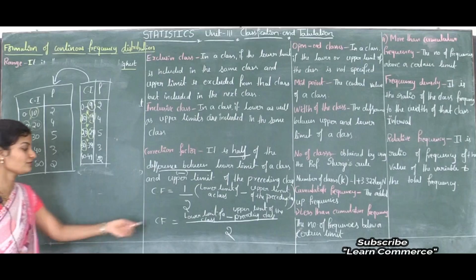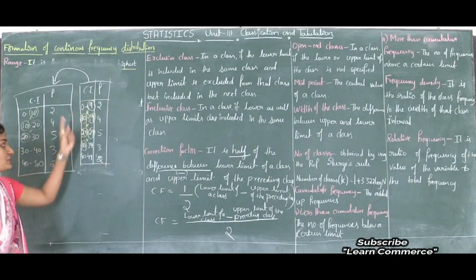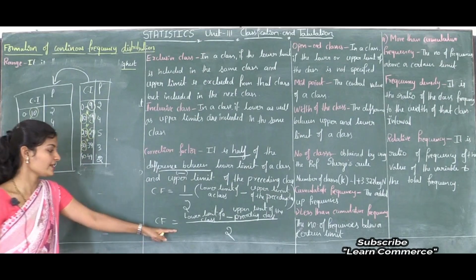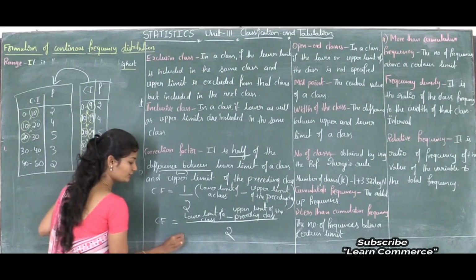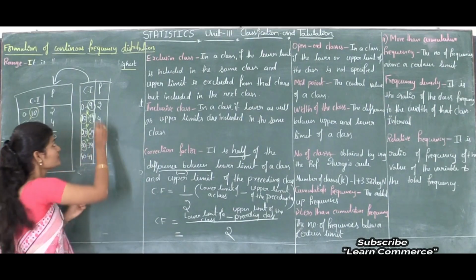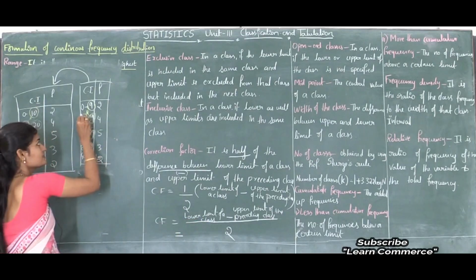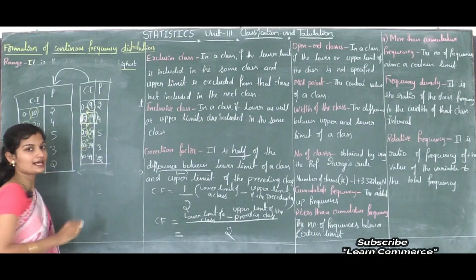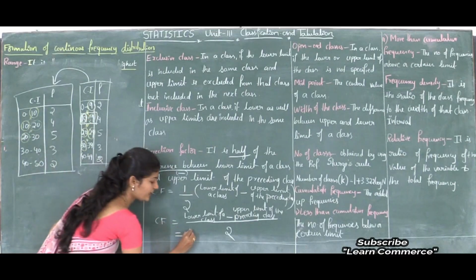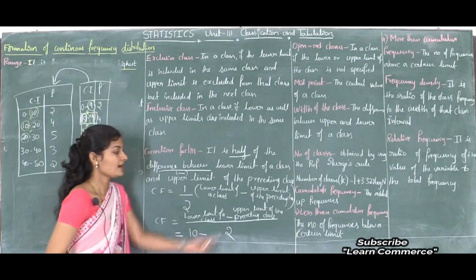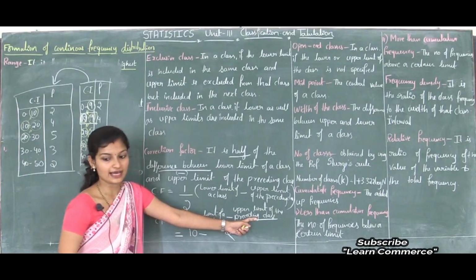So how do we convert inclusive into exclusive using this formula? Now I will substitute these inclusive values into this formula. The correction factor is equal to the lower limit of the class. I will consider 10 as the lower class limit, isn't it? So 10 minus the upper limit of the preceding class.